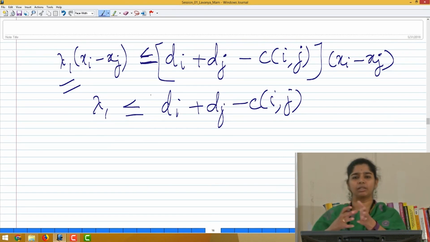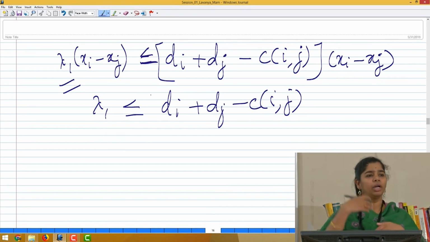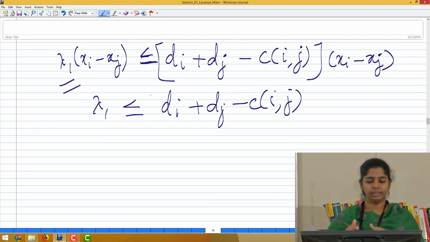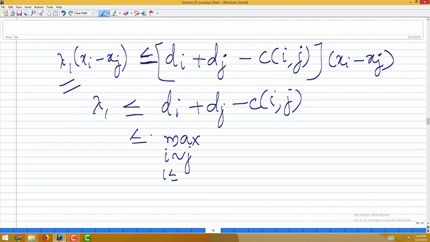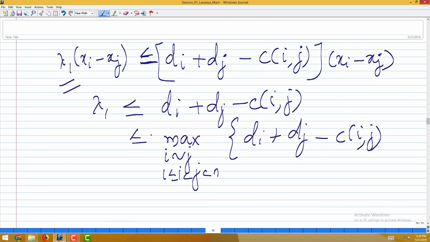Since it is a less than or equal to, when I vary this over all i and j, I will get the maximum over all i and j of d_i plus d_j minus c_ij.